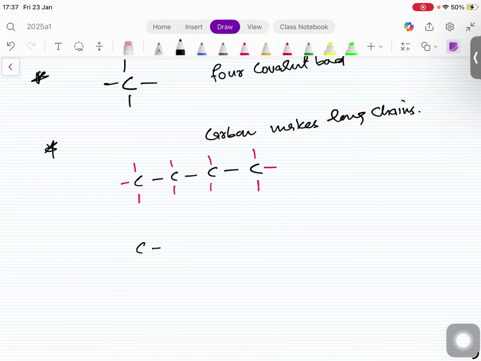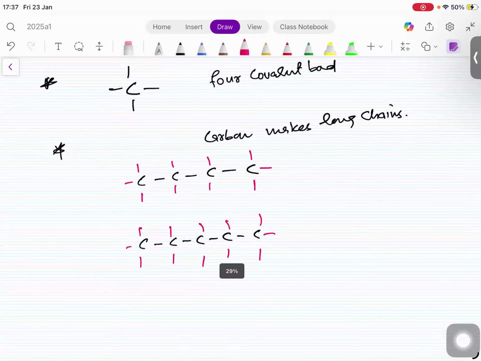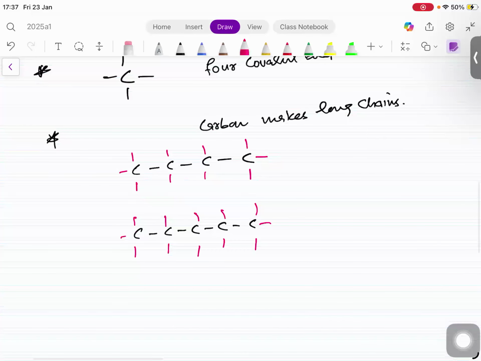Similarly, 1, 2, 3, 4, 5, whatever the number is, they have to make 4 bonds. Can you reply in this chat? What is this chain? So there are 5 carbon atoms. They make long chains, right?